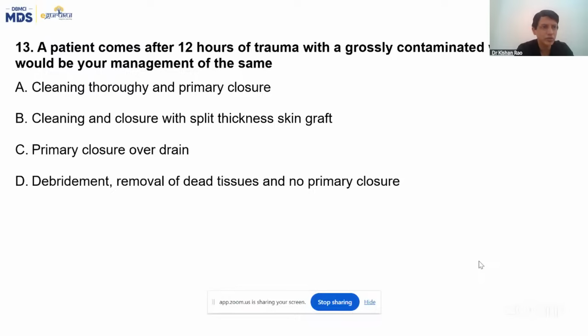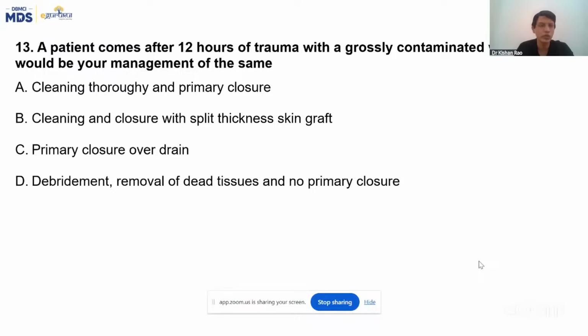This is the maximum I could recollect from your exams, whatever you were told. If there are any other questions related to surgery, please let me know. We can discuss that. If not, any other doubts or if any more clarification is required, please let me know. I think almost all were very straightforward, very simple questions, and from the important topics only.